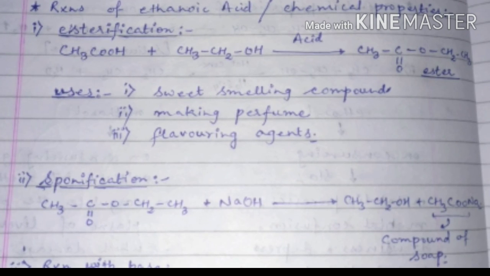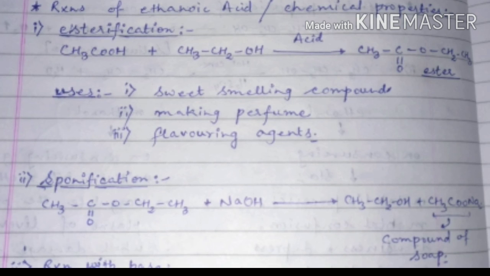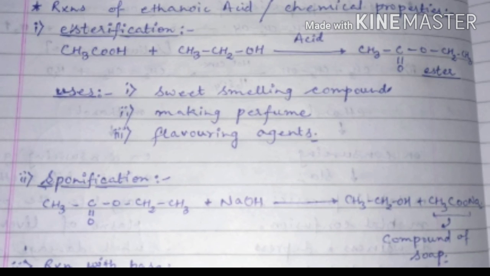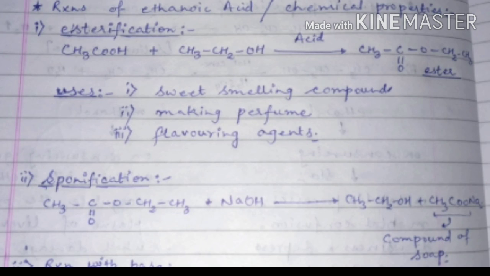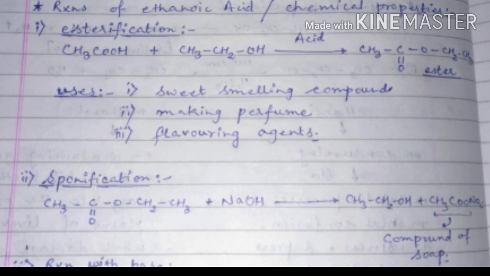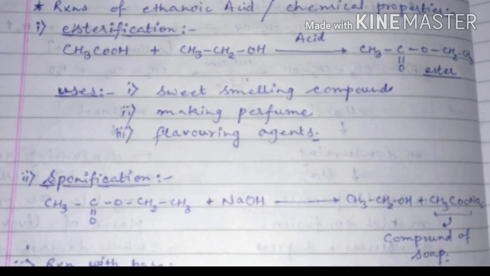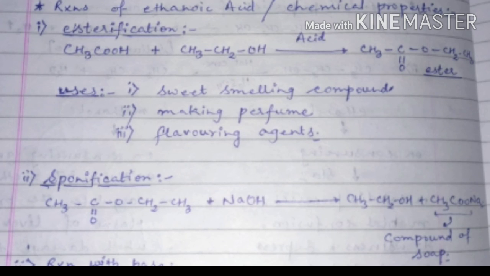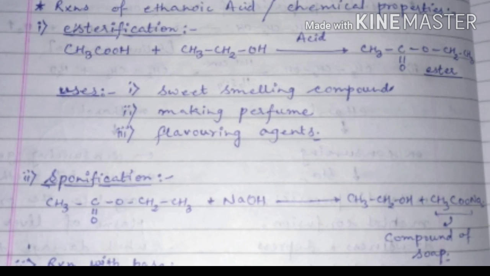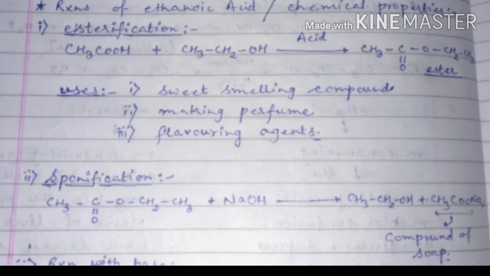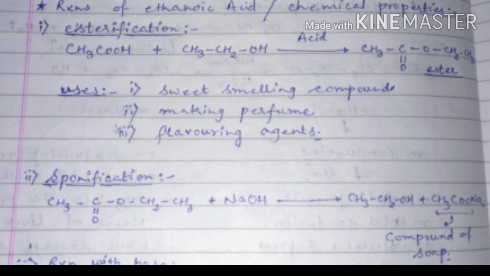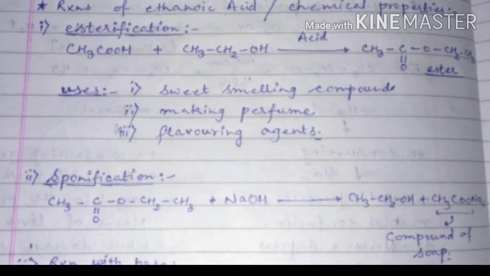This sodium acetate we can also get when acetic acid reacts with NaOH, converting into sodium acetate and water. So sodium acetate is the soap compound, and this reaction is used to make soap.